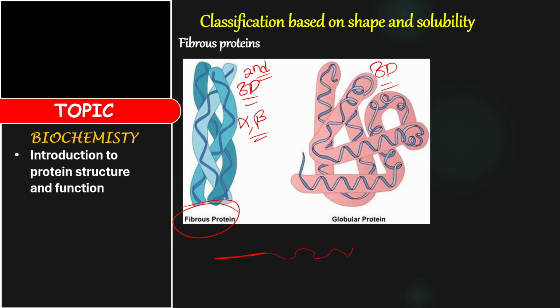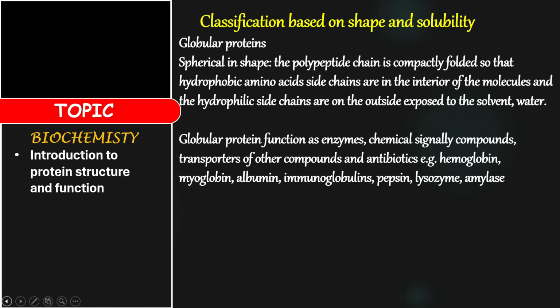As time goes on, this secondary structure gets too long and folds further to give us the 3D structure, which you can see here. Are you getting it? So globular proteins are mainly 3D structures of protein. The globular proteins are spherical in shape. The polypeptide chain is compactly folded.